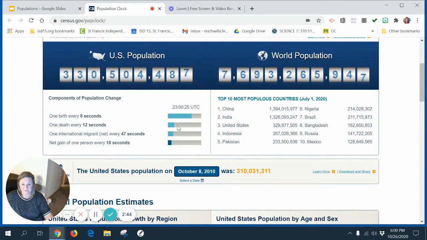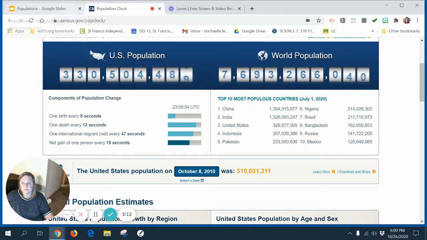So they kind of do a countdown there of death rate in the United States. We get an immigrant every 47 seconds, which adds to our population. So this means between people being born and people dying and people immigrating in, and we have people emigrating out as well, but not as many, we gain one person in the United States approximately every 18 seconds. So every 18 seconds, you'll see this population of people in the United States actually growing.